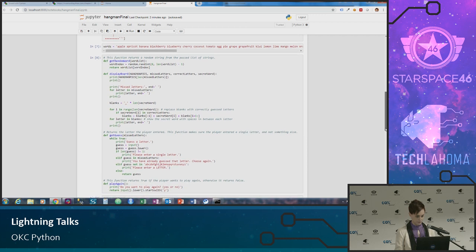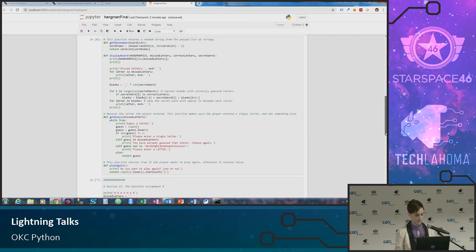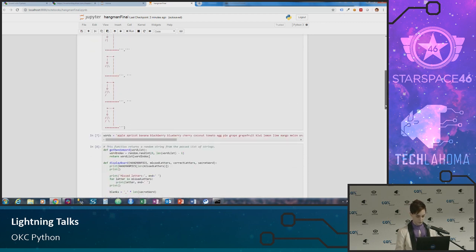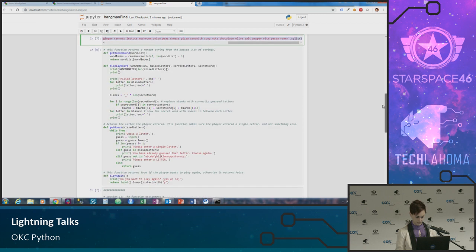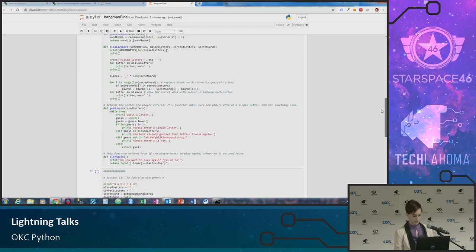Next, we're setting up the game and the list of functions that we're going to call later. Calling the list of words at random between index 0 and the entire length of the list. So if I wanted to really foolproof it, I could delete everything after Apple and just win all the time, which might be necessary. After that, setting up the display board. As I mentioned, you do have the graphic, which is the Hangman picks graphic that we saw in the first cell. And logically, then you have the missed letters, the correct letters, and then the word that was picked from the word bank.